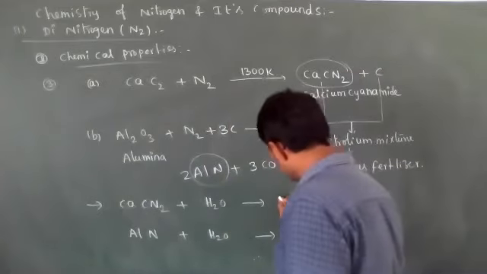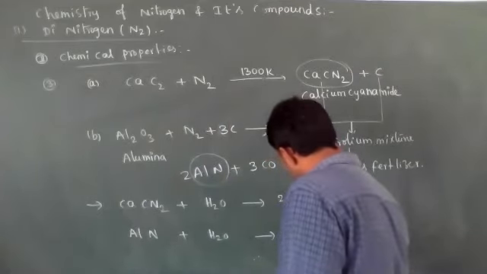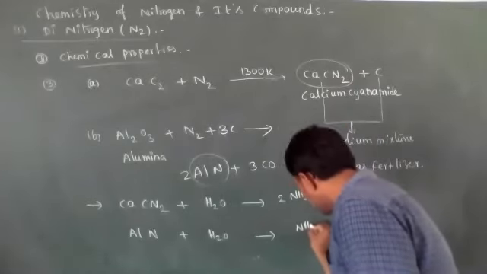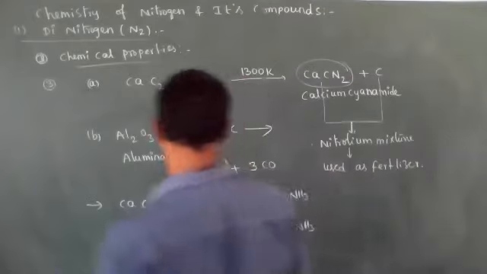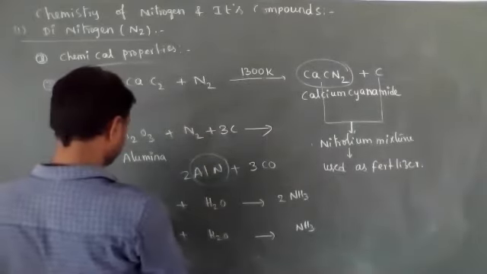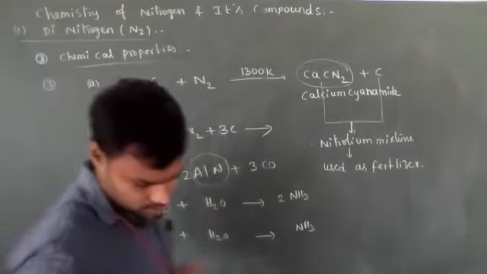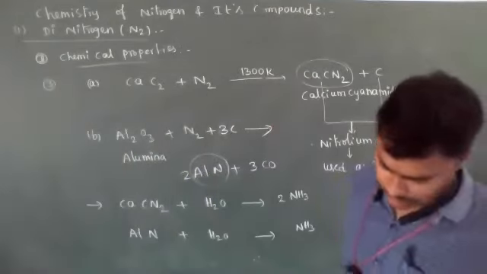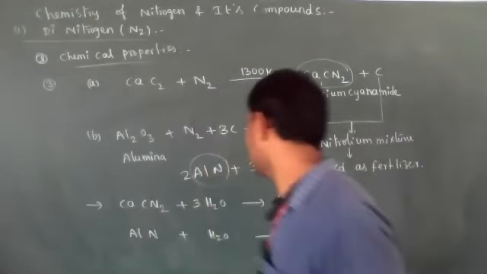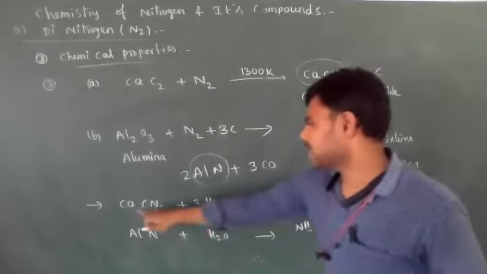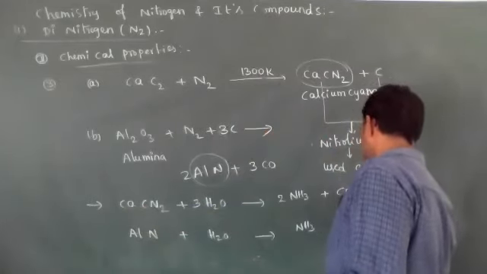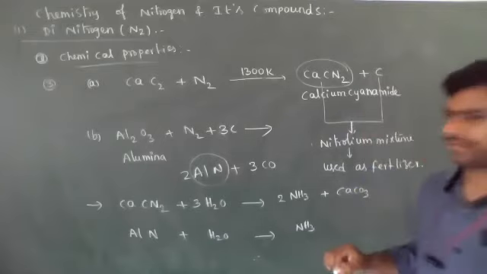Here 2 nitrogens are present and produce 2 moles of NH3, and here 1 nitrogen is present and produces NH3. The byproduct for calcium cyanamide is calcium carbonate, CaCO3.